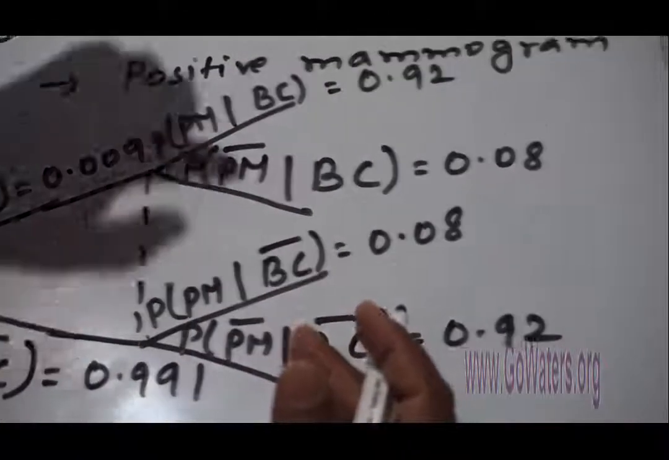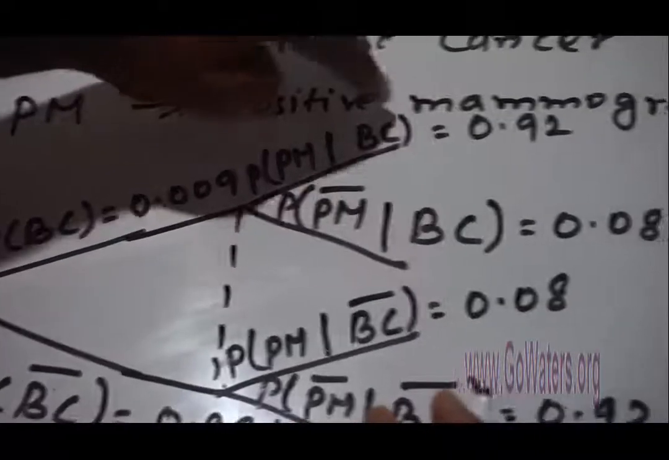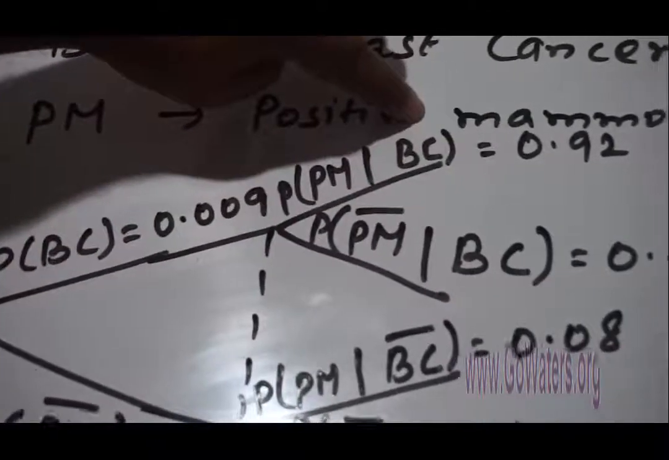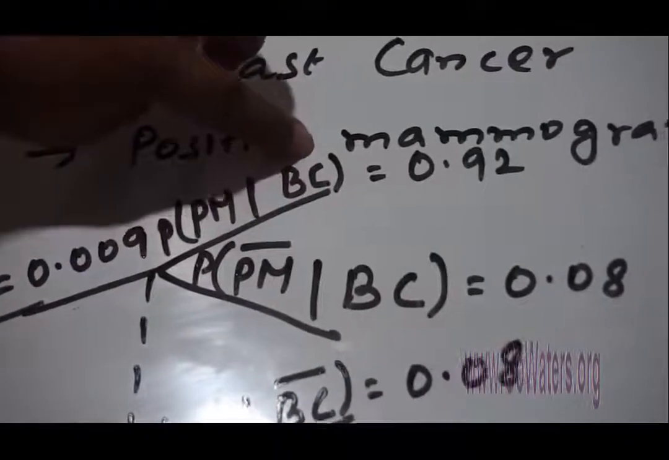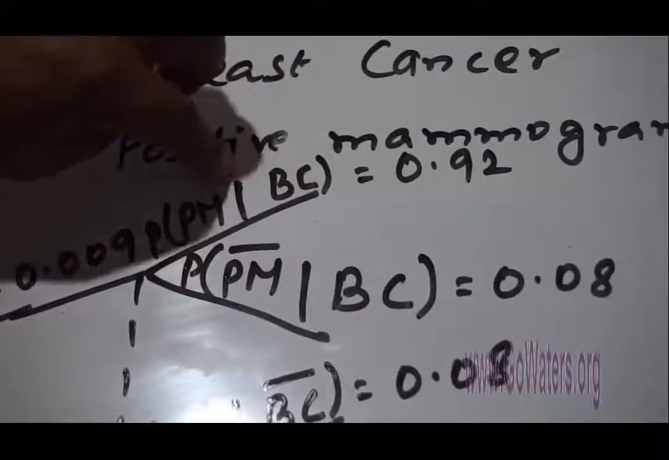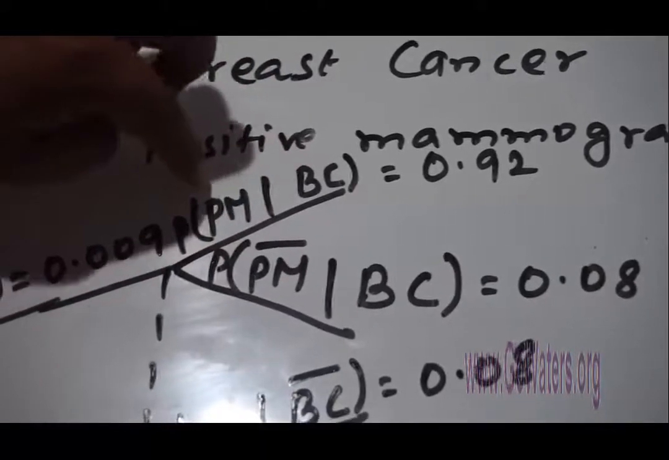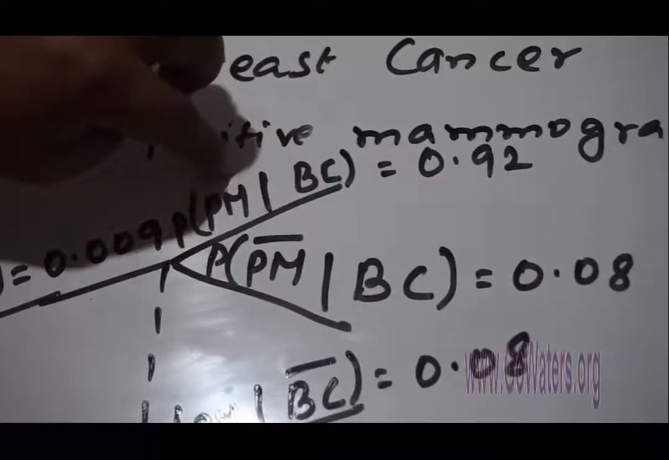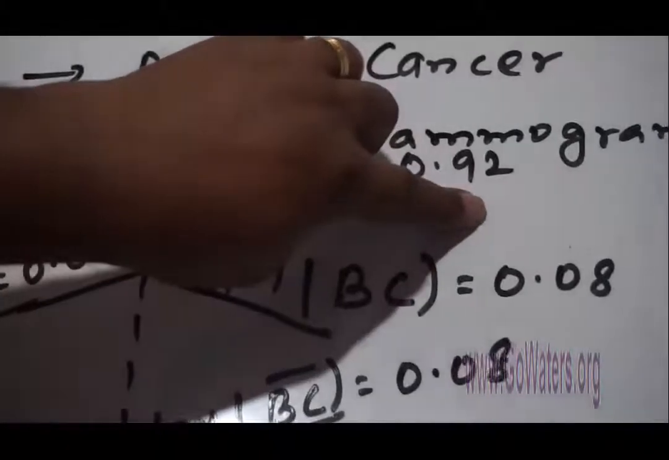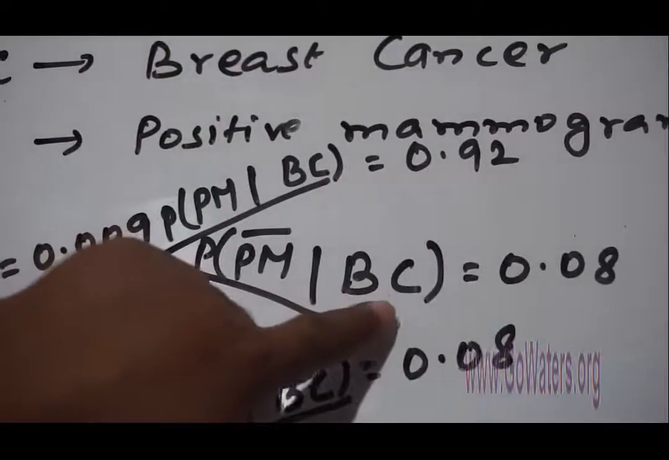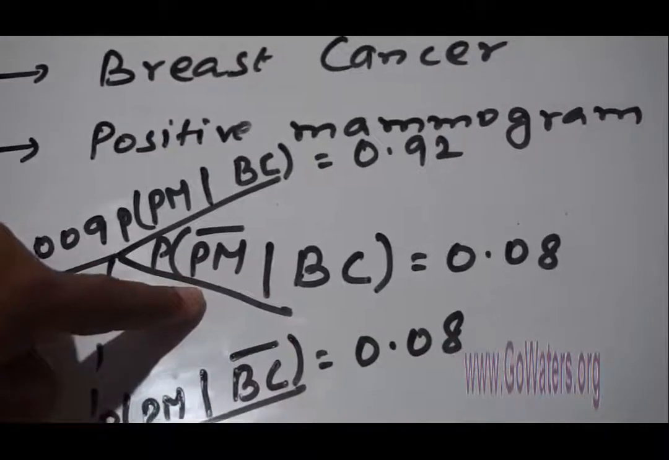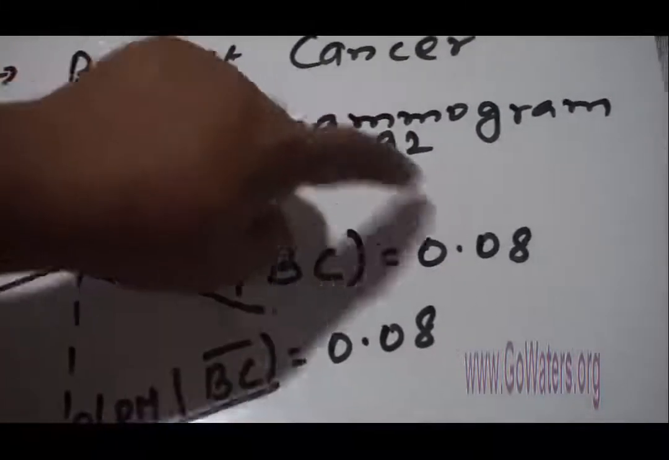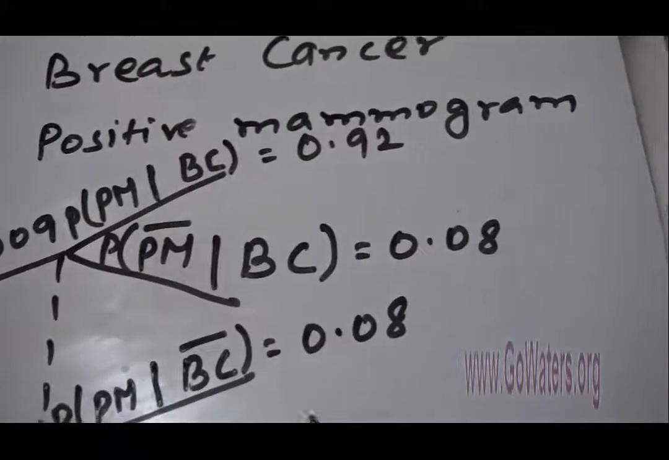What is the condition? Here a woman is diagnosed with breast cancer. This has already happened, and she has breast cancer. Under those circumstances, what is the probability that she has a positive mammogram? That is 92%, so 0.92. A woman has breast cancer and does not have a positive mammogram is 1 minus this, which is 0.08.